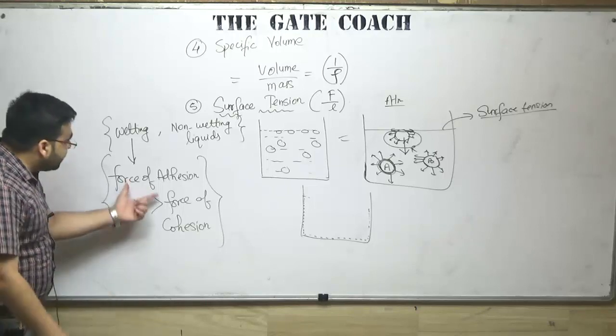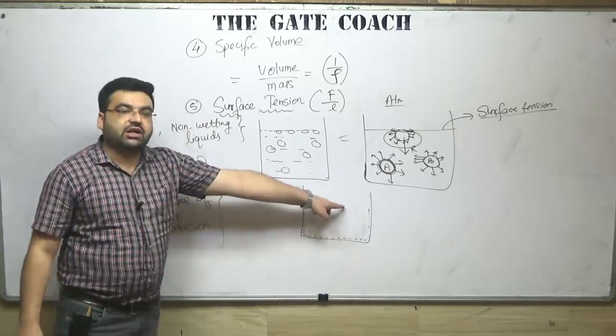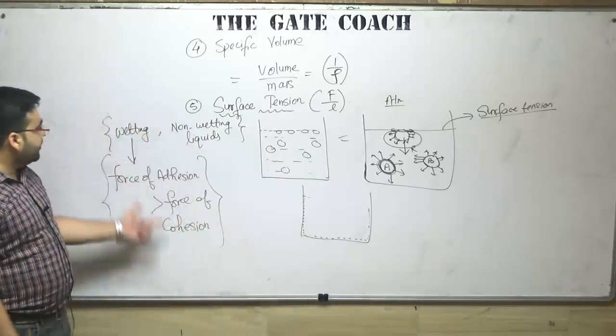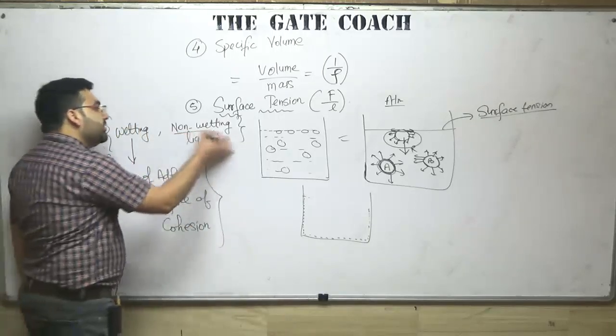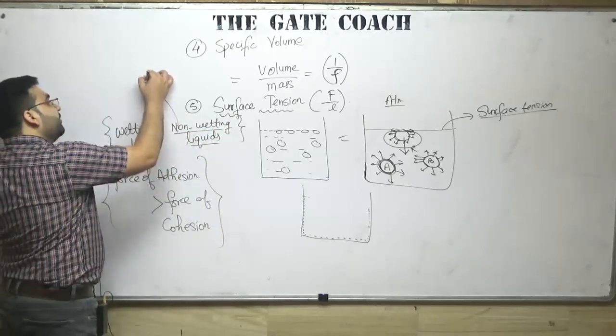Clear? So these types of liquids are known as wetting liquids, because they will try to wet the container. For example, water. We have non-wetting liquids also. The example being mercury.